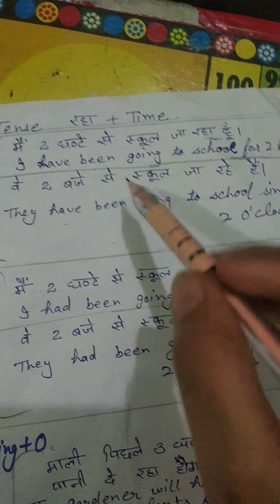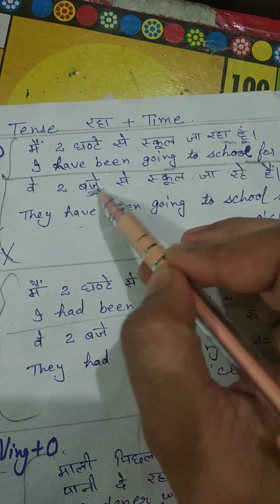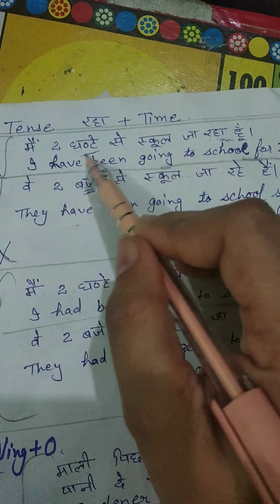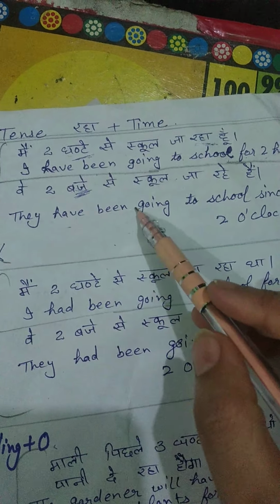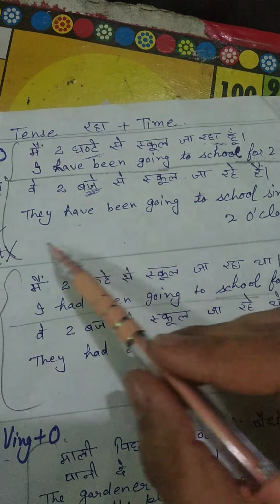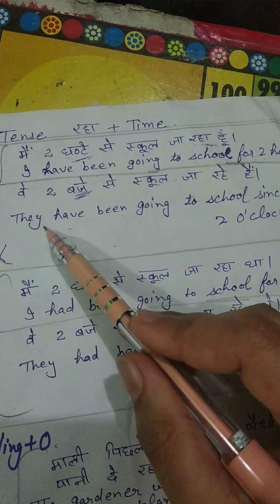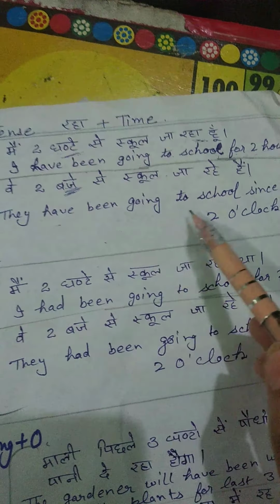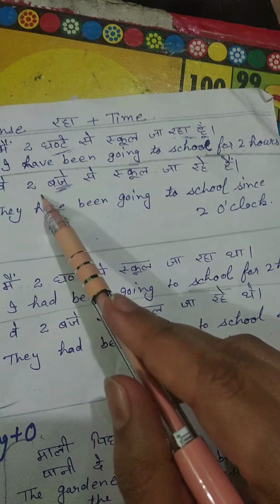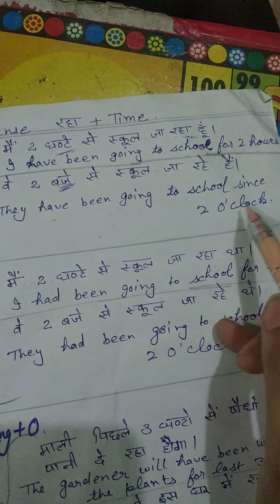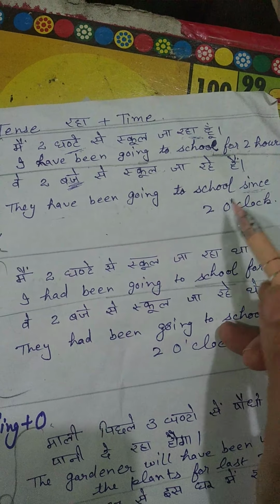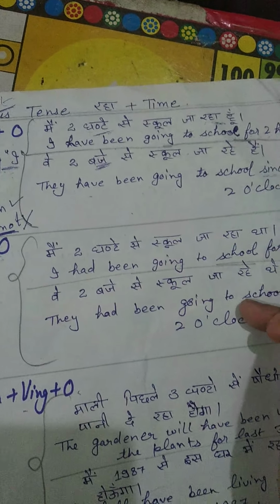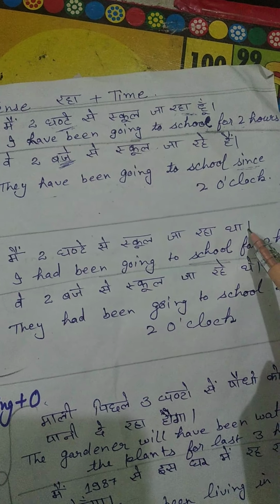वे 2 बजे से, you can see here बजे and here घंटे. वो 2 बजे से स्कूल जा रहे हैं. They is a plural one, have been going to school, because it is a point of time, 2 o'clock, so we will mention since here, since 2 o'clock. मैं 2 घंटे से स्कूल जा रहा था.